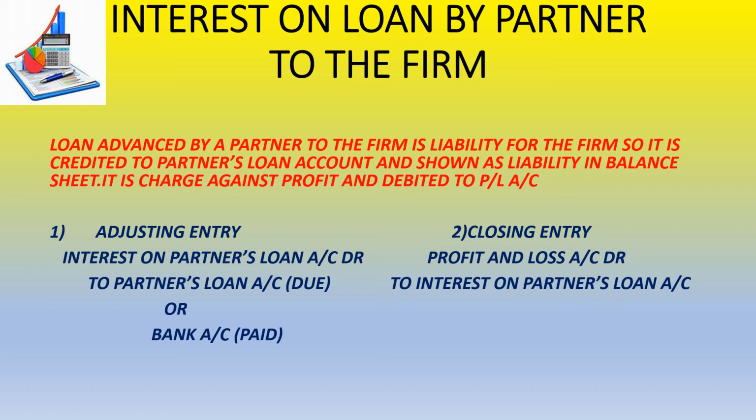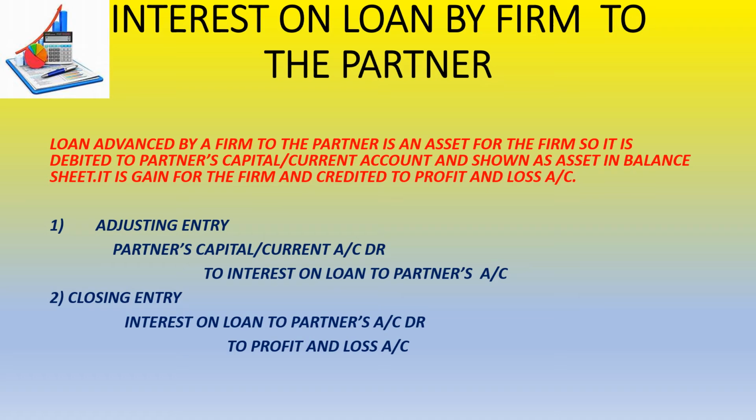Interest which a firm will be paying to the partner. Why? Because the firm has taken a loan from the partner. So that's why we are opening a separate account called partner's loan account. Now, what if there is interest on a loan given by the firm to the partner? It's just the opposite situation of what we have learned previously.